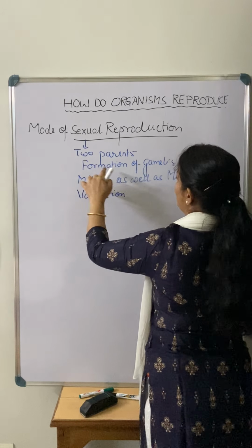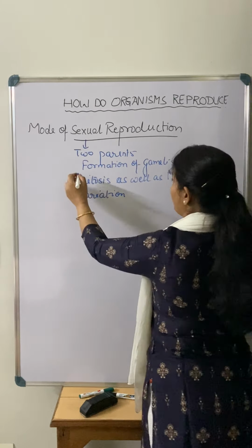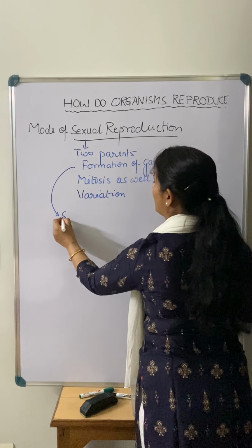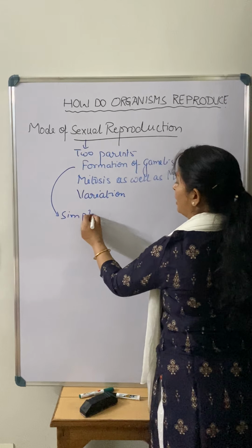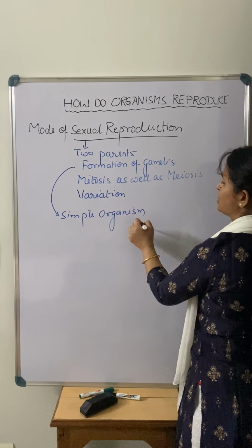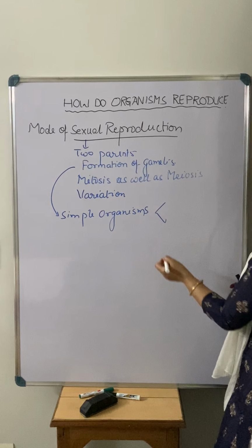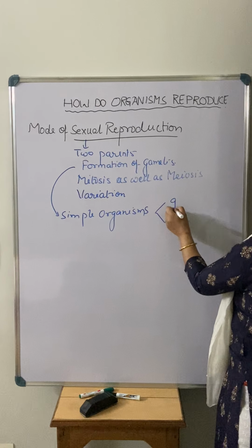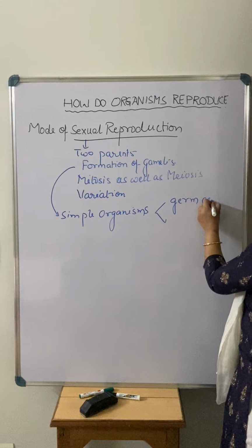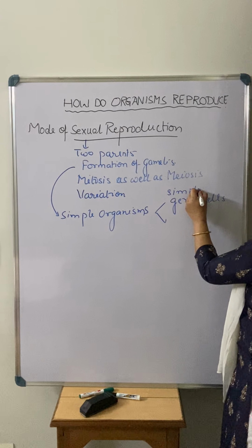Now, in the sexual mode there is involvement of two parents and formation of gametes. When we talk about the formation of gametes in simple organisms, gametes are very simple. Means there is no differentiation between the male and female gametes. Simple germ cells or gametes we call them. So in simple germ cells, there is no differentiation between the male and female germ cell, right?